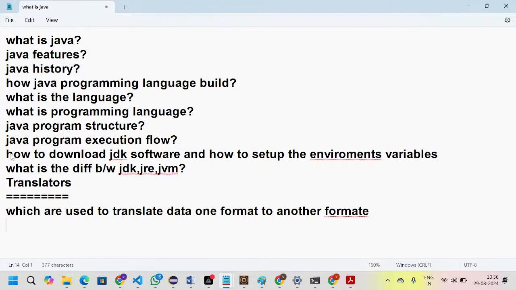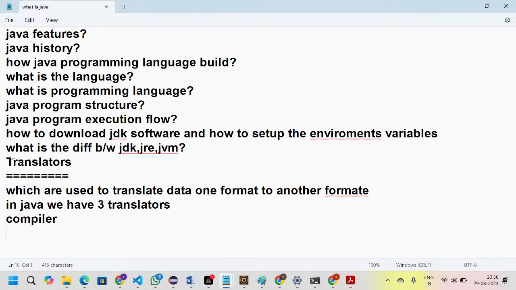In Java we have three translators: the first one is the compiler, the second one is the interpreter, and the third one is the assembler.